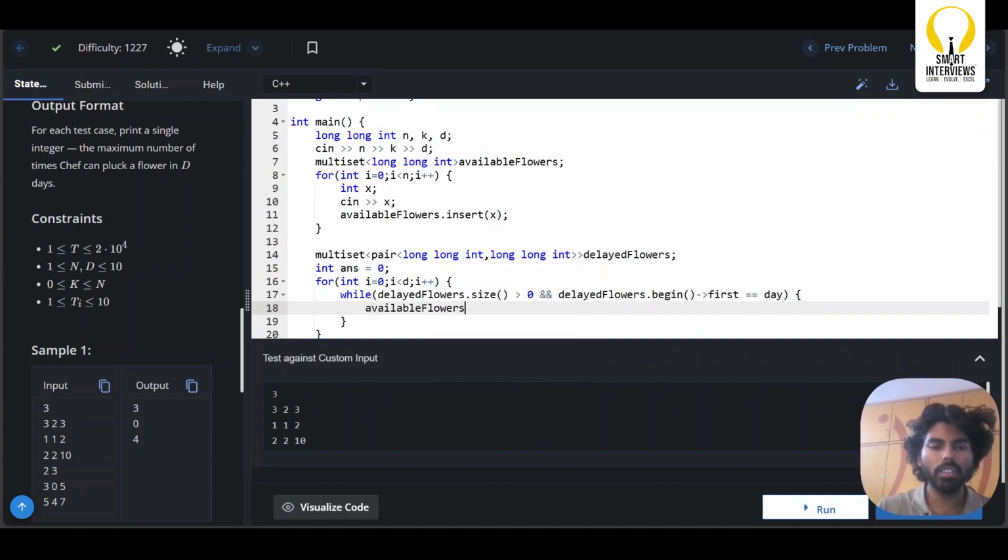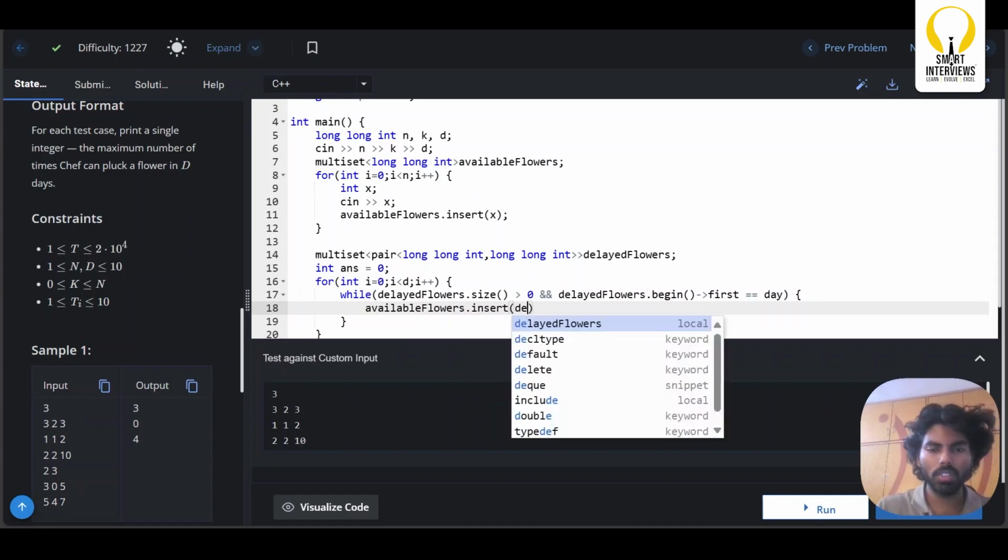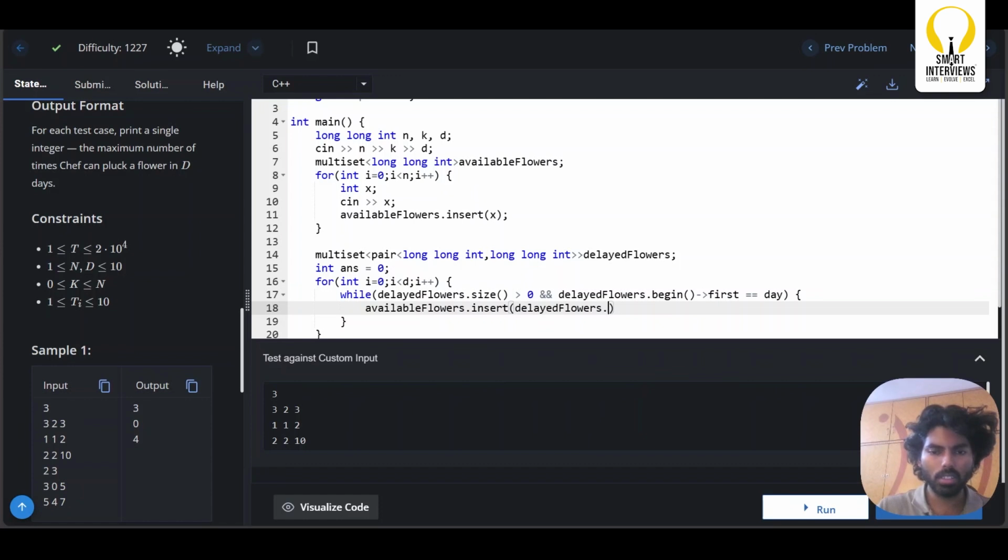So how do I insert this to the available flowers? Simple. available_flowers.insert of delayed_flowers.begin.second, because second one is the flower number, first one is the time.